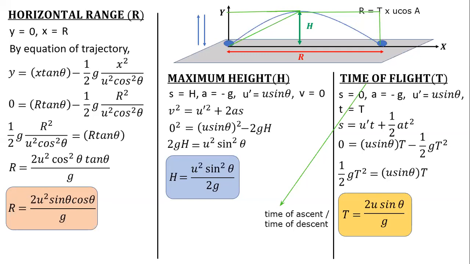Mayuresh, tell me. So the path covered by that object, will it be a part of an ellipse? No. We cannot assume that because the equation is not an ellipse. The equation is a parabola. An ellipse has an equation as x squared by a squared plus y squared by b squared, where x and y both are in quadratic form. So we can't calculate the path traveled by the object. We cannot even assume it as part of a circle, nor part of an ellipse, because this is itself a parabola.